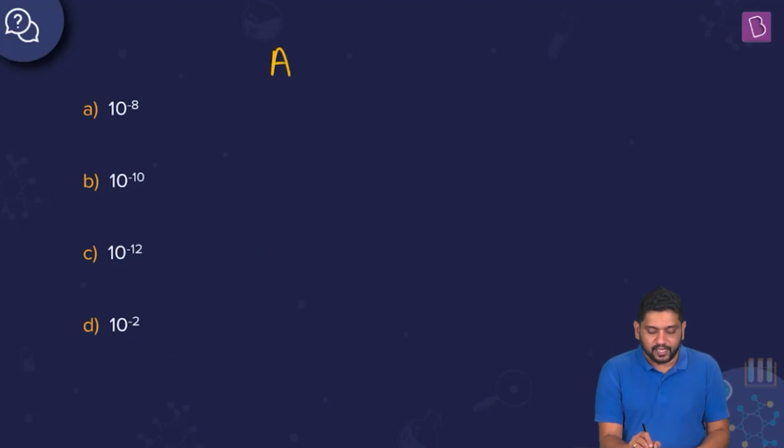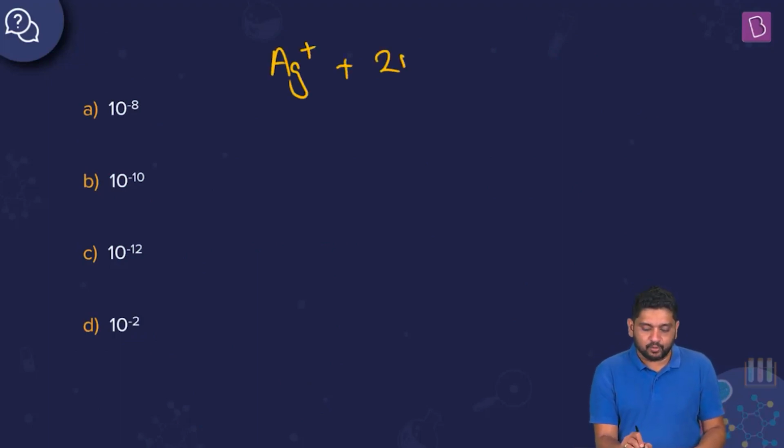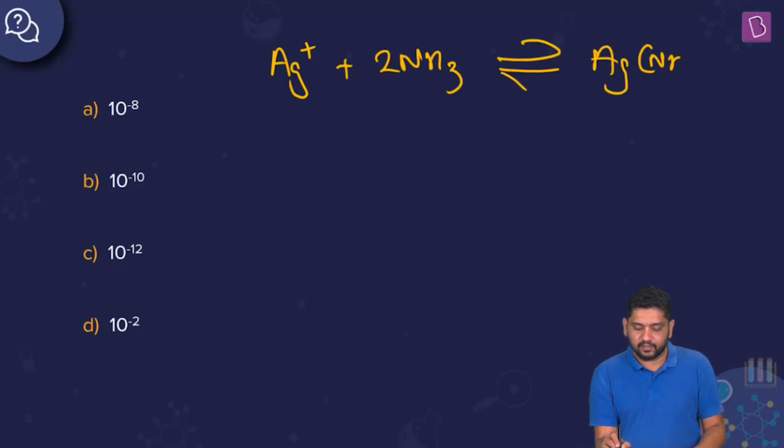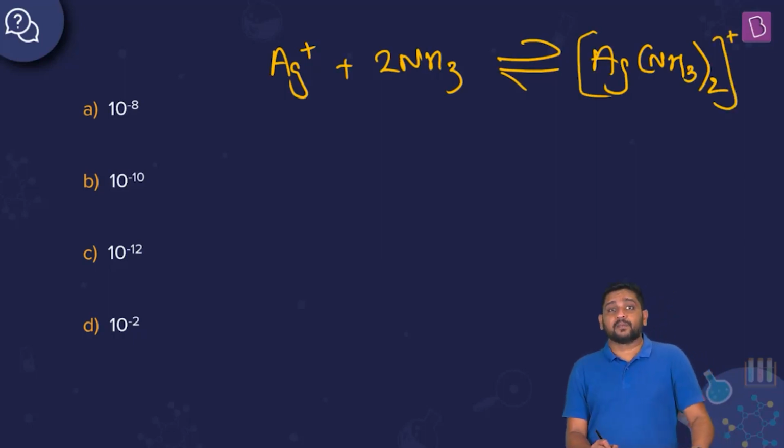Now think about this. What is happening here? Ag plus plus 2NH3 giving you Ag(NH3)2 plus. Silver amine complex formation is happening here.